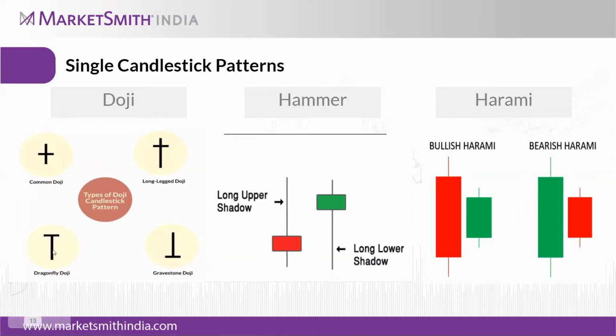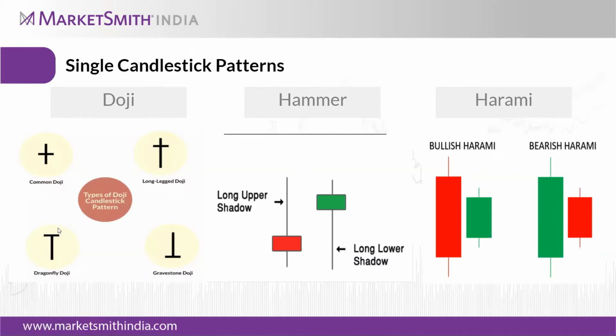The second one is the dragonfly. Here the open and close will be at the top, at the high tip of the candle. If the stock price moved during the day and touched a low below, and again came back to close near the open price, that is taken as a dragonfly doji.